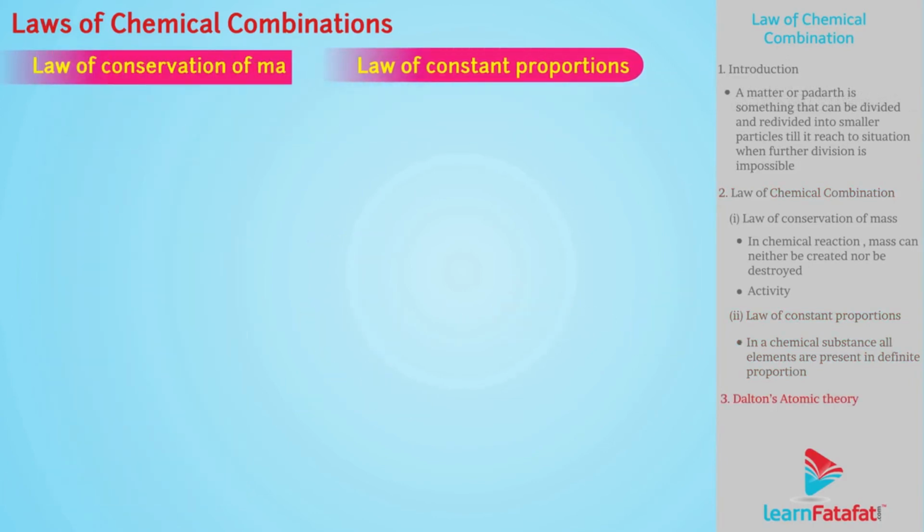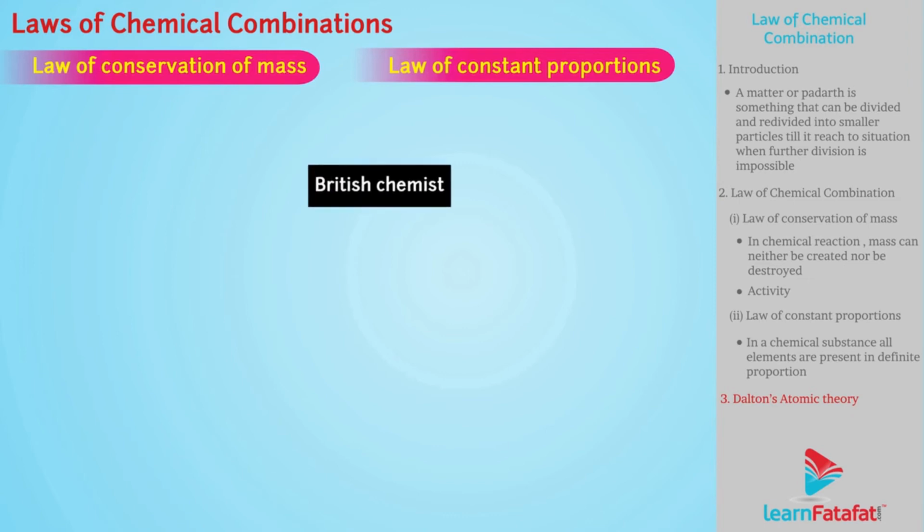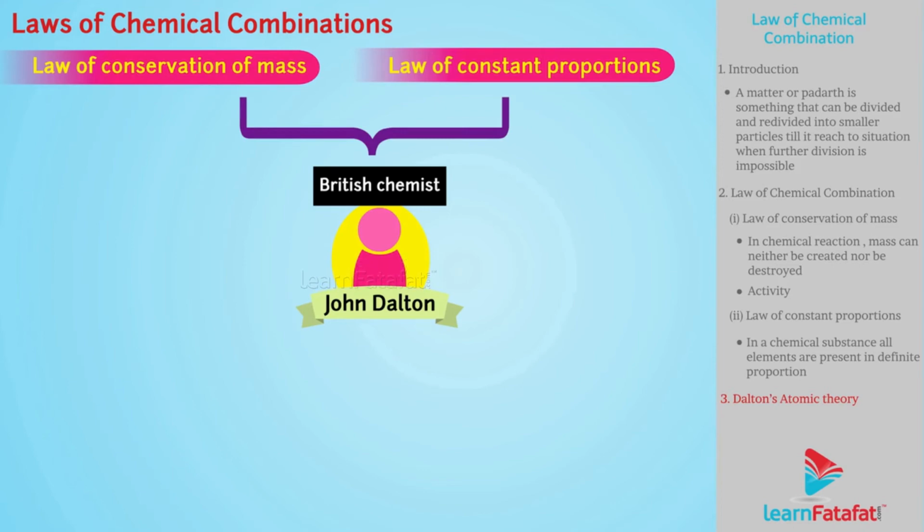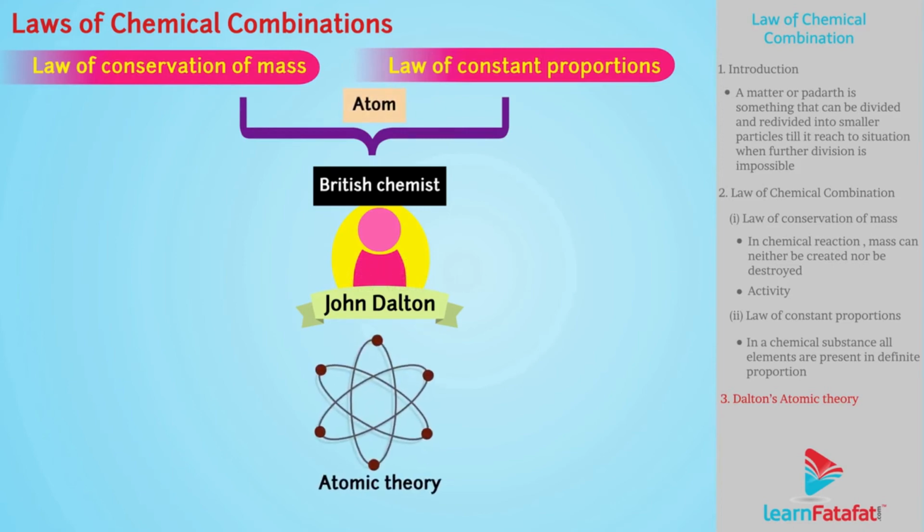As these laws were proposed on the basis of experimentation, there was a need to provide proper explanation. Hence, a British chemist, John Dalton, explained these laws with the help of the term atom in his atomic theory.